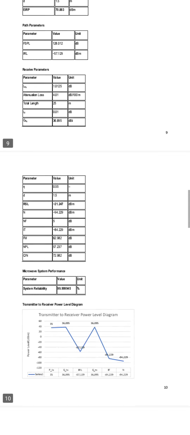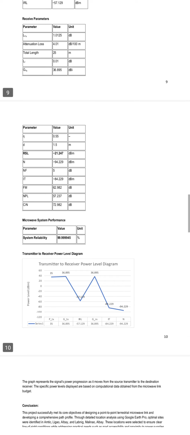Next is the power level diagram. This diagram illustrates how the signal power changes as it travels from the transmitter through free space to the receiver. You can see that despite losses along the path, the received signal remains well above the required threshold, ensuring clear and stable communication.